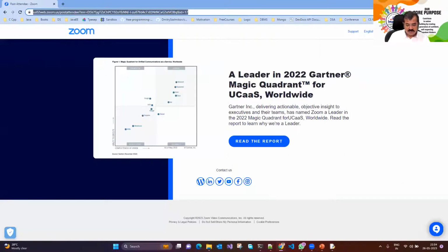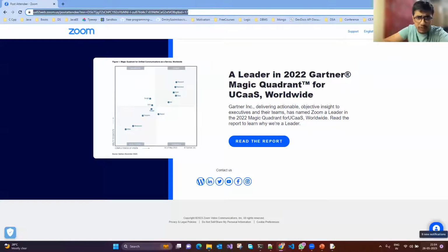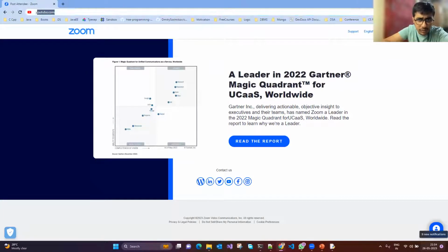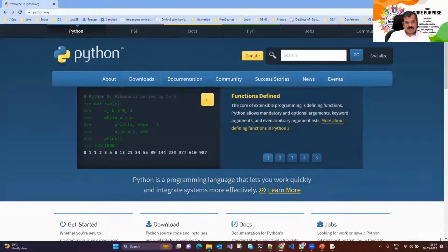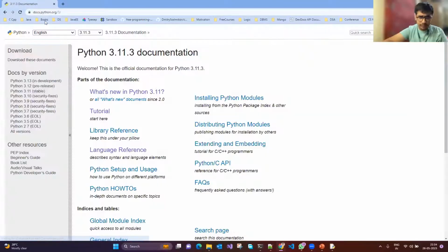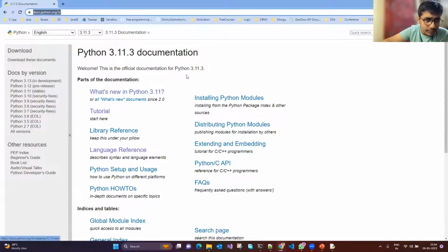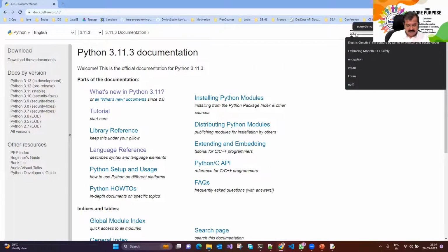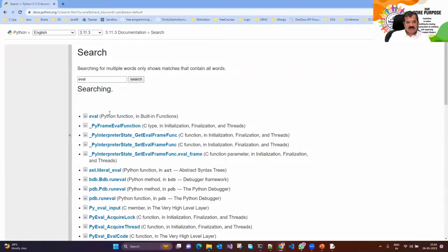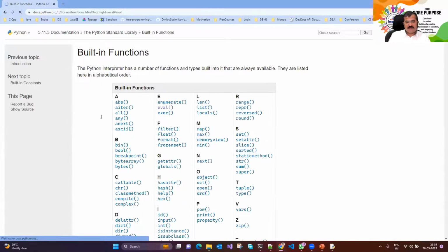Where should we go for documentation? docs.python.org. No, first we will go to python.org, and from there we will go inside to documentation, Python. Okay, you have taken the link outside. So once we come over here, I'll say eval, eval, eval. So further, built-in function eval.